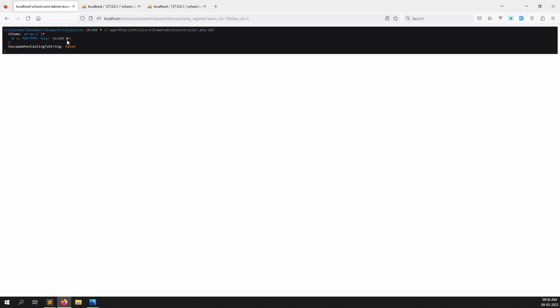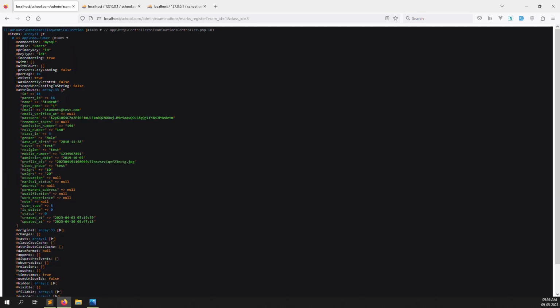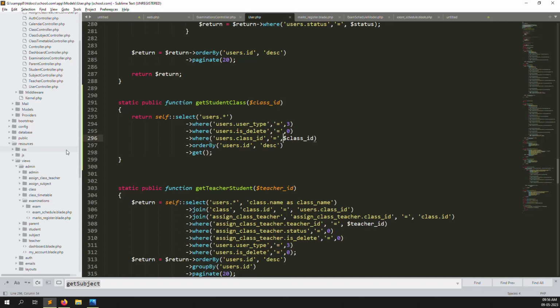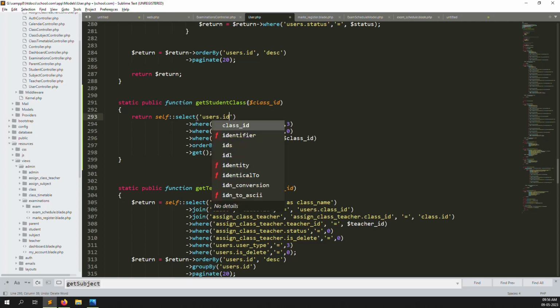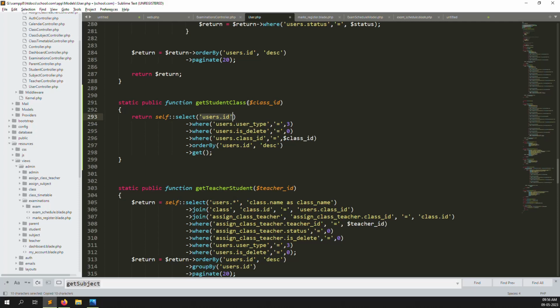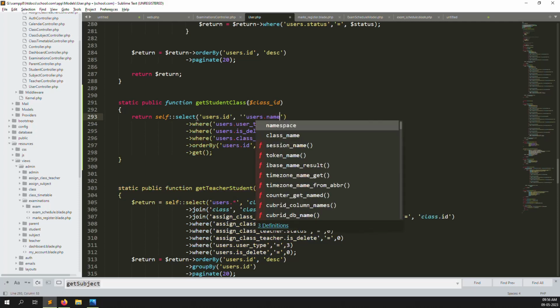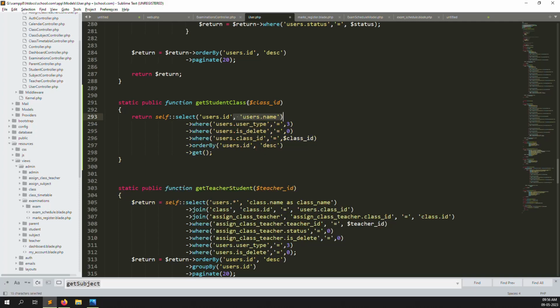You can see one student I will get, but I need only the student ID, name, and last name. We don't need other information.